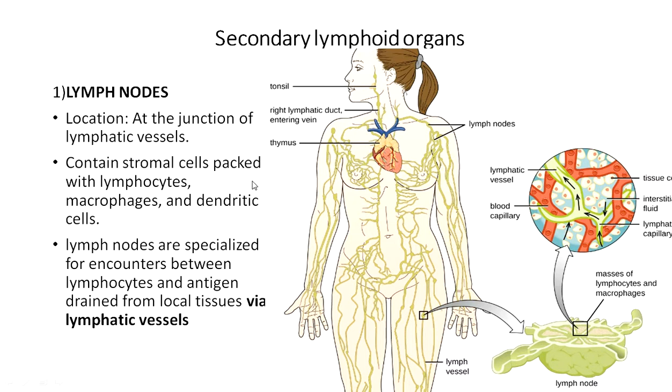Now these are present throughout the body. There are more than 100 lymph nodes in the body. All these swollen structures at the junction of the lymphatic vessels are lymph nodes, dispersed throughout the body. They contain stromal cells packed with lymphocytes, macrophages and dendritic cells, which are the cells of the immune system. These lymph nodes are specialized for encounters between lymphocytes and antigen. How does the antigen reach a particular lymph node? Through the lymphatic vessel, which is an alternate route for the blood.